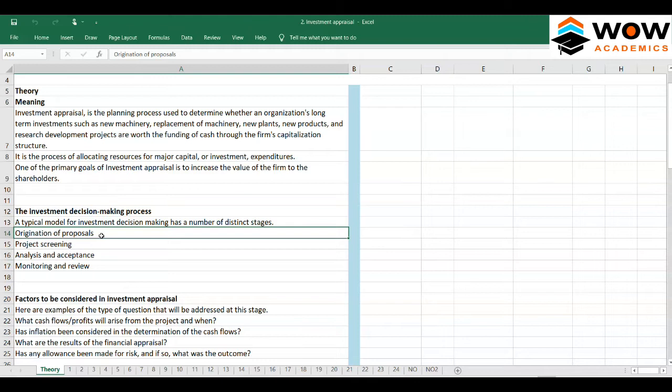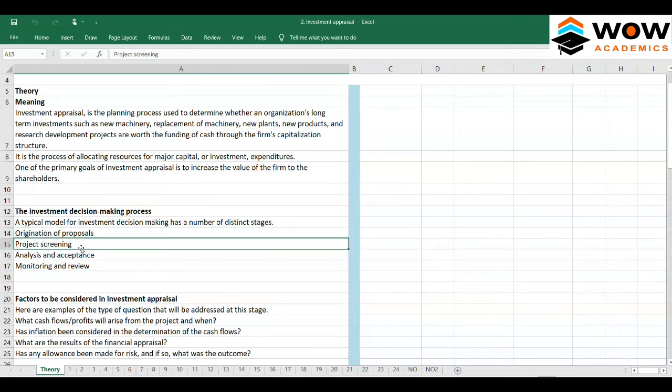So each top level executive will come out with his own ideas. For example, the chief technical officer will say, let's invest in data analytics and machine learning, and let's come up with a new kind of technology application for our business, and that will drive the growth. So three people have given three different views, so which view do we have to accept? See, the first step is origination of proposal. First, the CEO wants to make the company grow, and three more chief level or high level employees give their proposals.